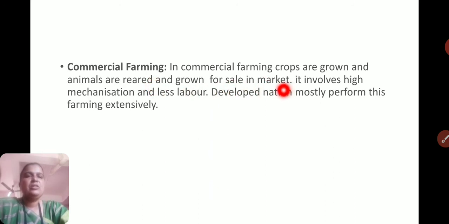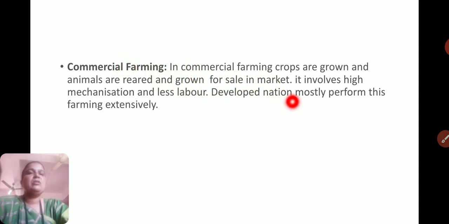The intention is to earn profit, with commercial crops such as cotton and sugarcane. We cannot directly consume these crops, but after selling them in the market we earn huge profit. Profit-based farming is called commercial farming.